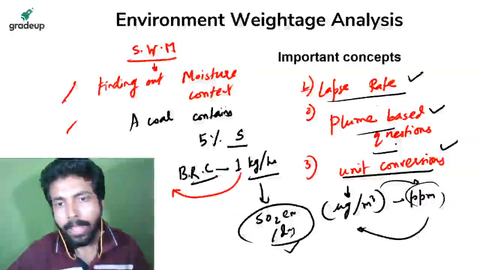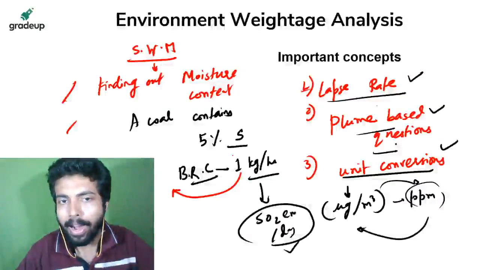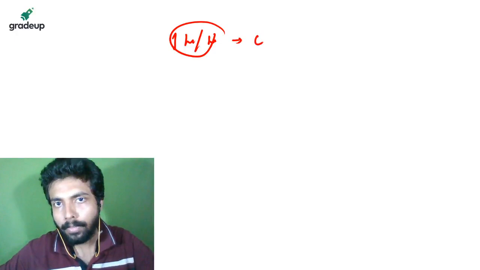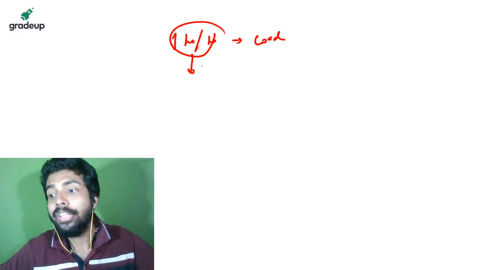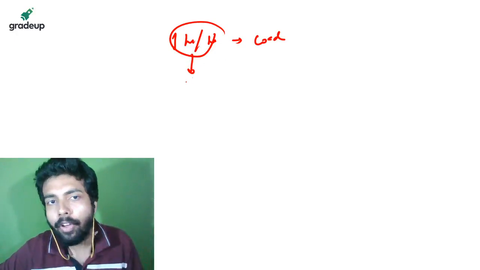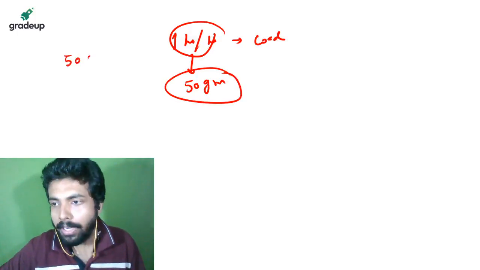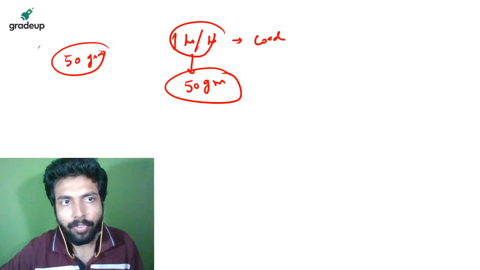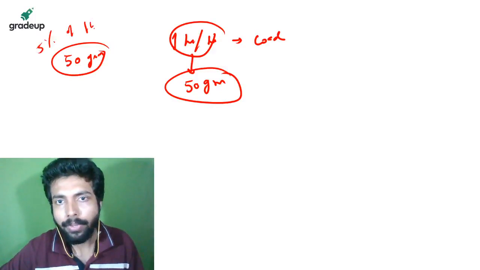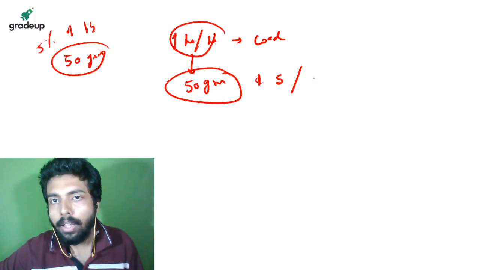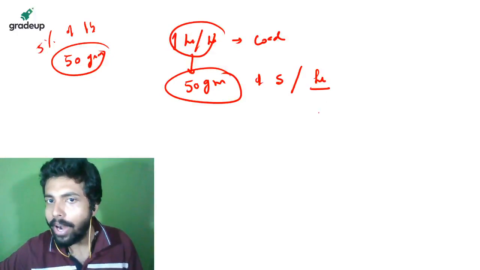Okay, just wait. Suppose coal is being burnt at the rate of 1 kg per hour. So in 1 kg, what will be the percentage of sulfur? 50 gram, 5%. 50 gram होता है ना, 5% होता है of 1 kg. So 50 gram of sulfur is burnt in 1 hour.